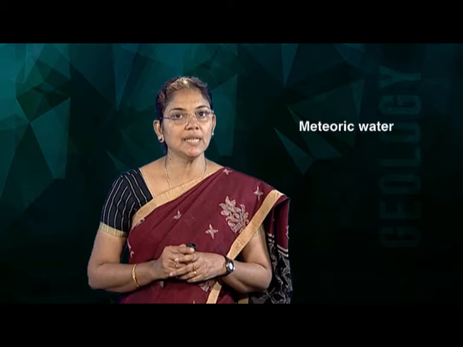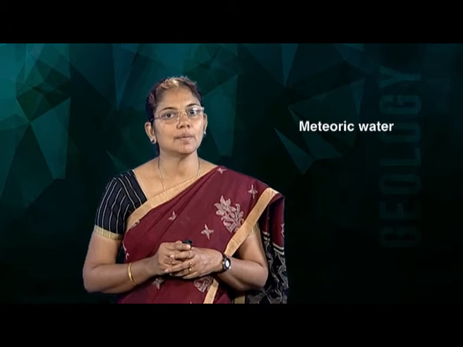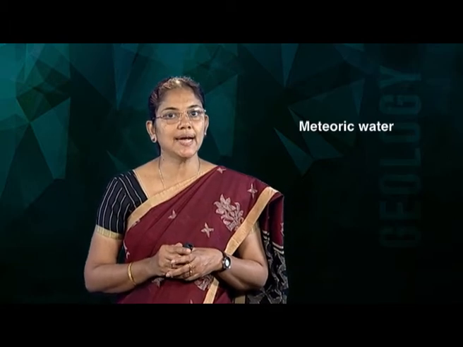It is the water in the ground that has come from atmospheric precipitation in the form of rain or snow. So, this water is mainly absorbed by the ground surface in the form of meteoric water. Meteoric water is the water that is trapped by the pore spaces within the rocks as precipitation. The water is added to the groundwater by infiltration. Once water falls as precipitation, it infiltrates into the ground.